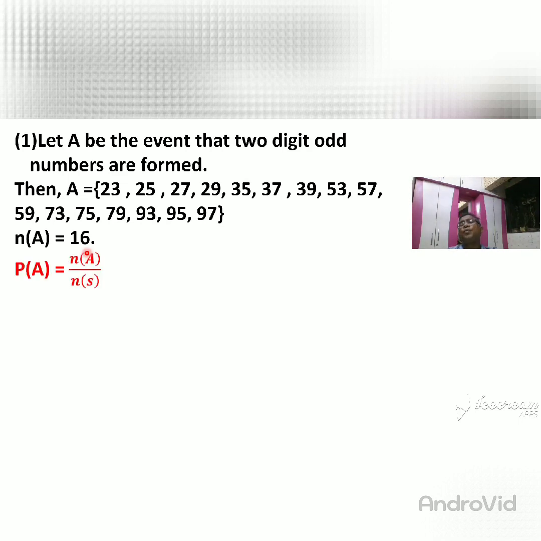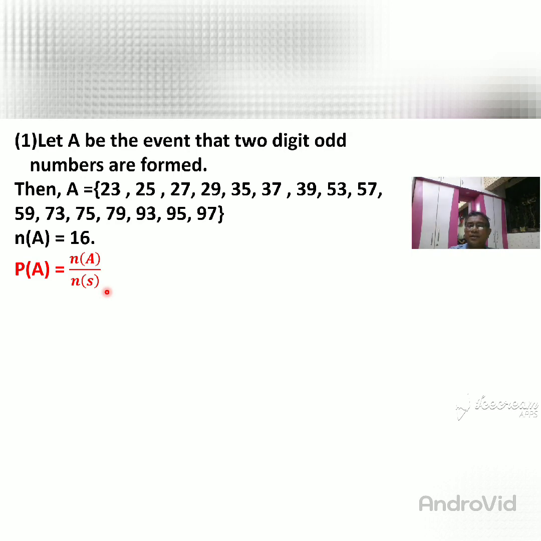You can find the probability of this A. So the probability of A is equal to the number of A upon the number of S. I already gave you the idea, remember that the denominator is always the number of S. The denominator is always the number of S.